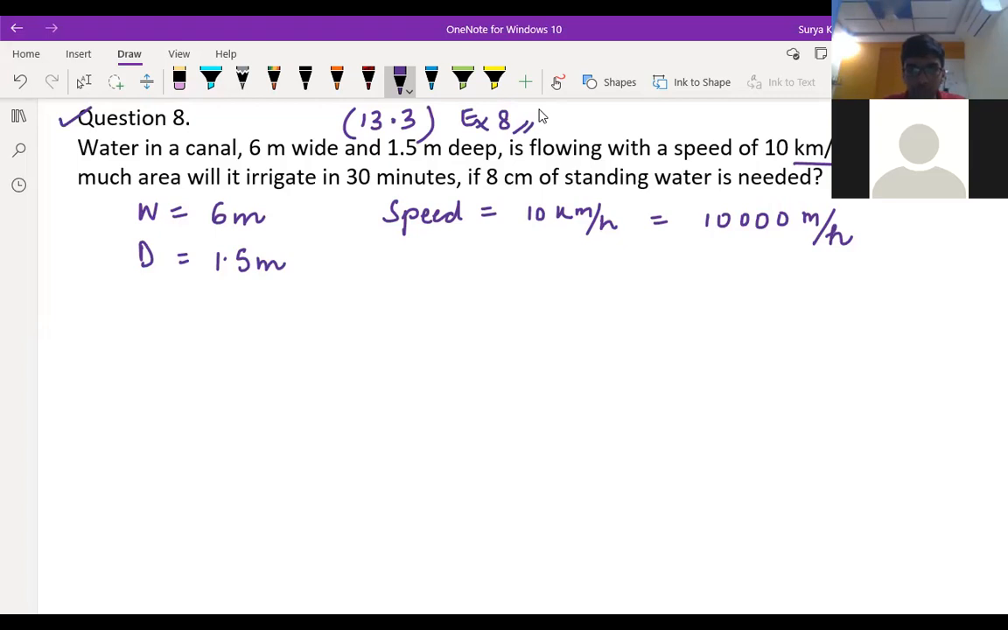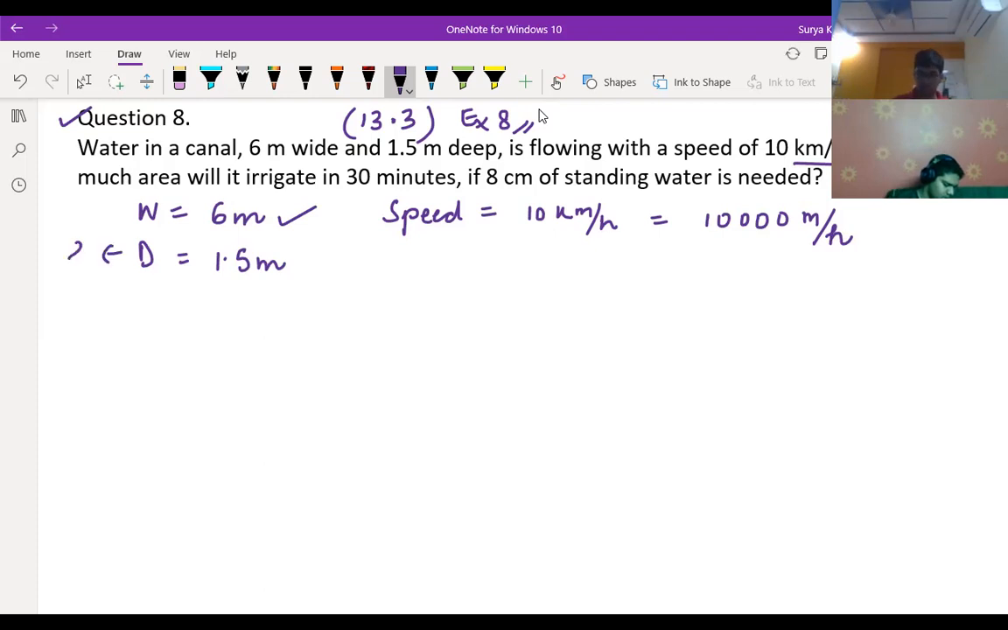See, water in a canal is 6 meter wide, 1.5 meter deep, flowing with a speed of 10 km per hour. Width and depth are given over here. How much area will it irrigate in 30 minutes? So what to do here? Sir, the canal is in the form of a cuboid. The width of the cuboid is 6 meters, the height of the canal is 1.5 meters, and the length is 10 kilometers or 10,000 meters. Speed becomes length.